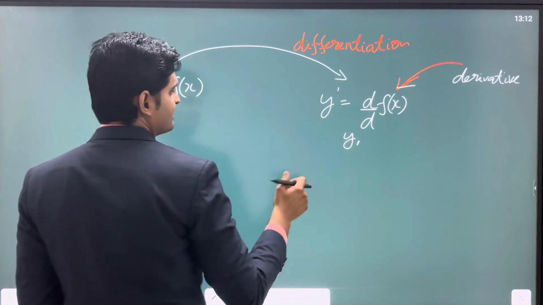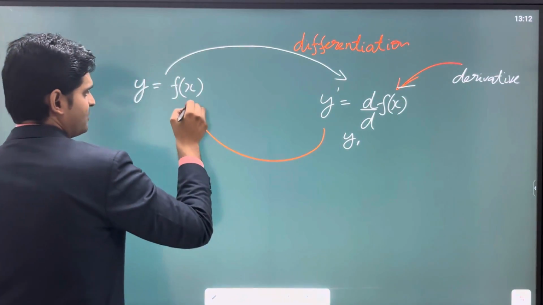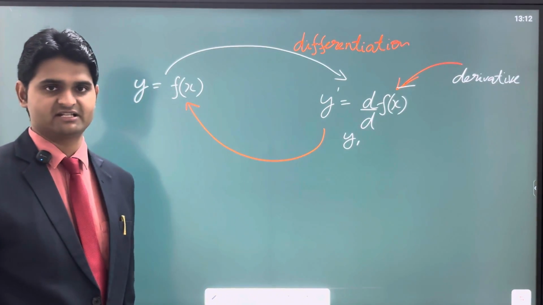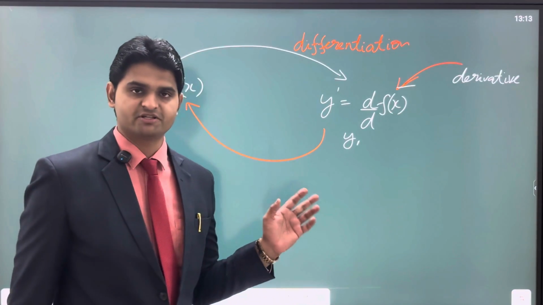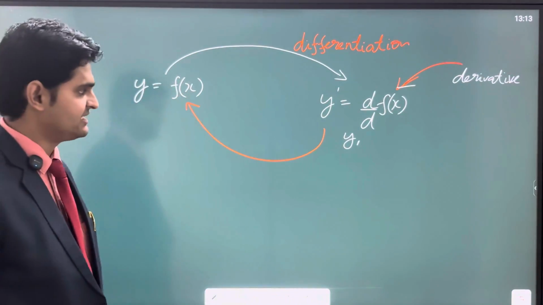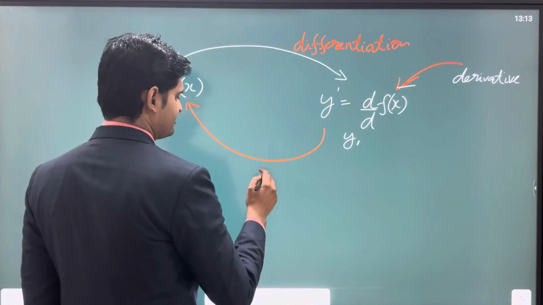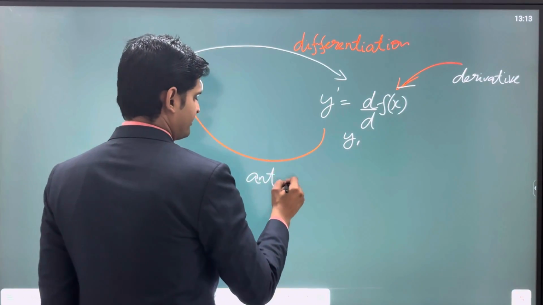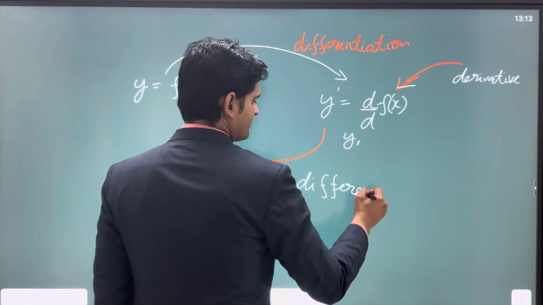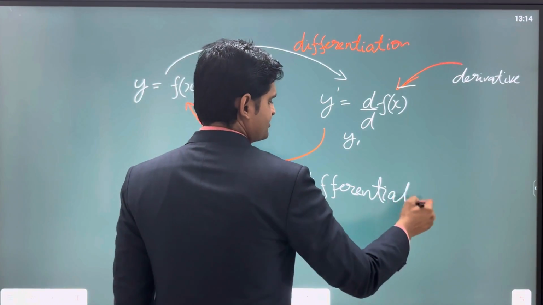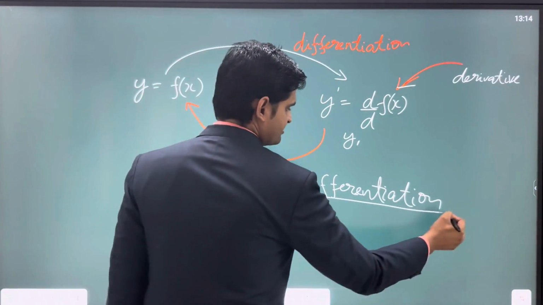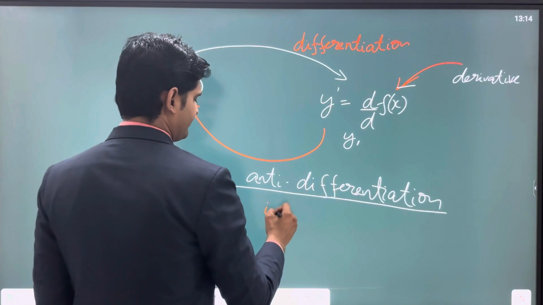Now if I ask you, is there any way by which you can return back to its original state? Now this process of getting the result back to its original state is known as anti-differentiation. It is the reverse operation of differentiation, and this anti-differentiation or the reverse process of differentiation is what we call integration.